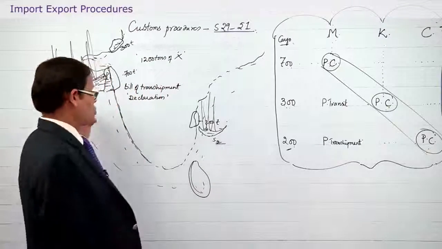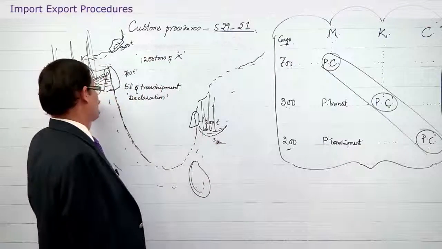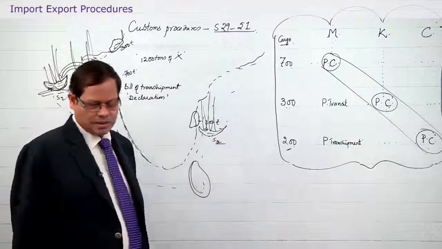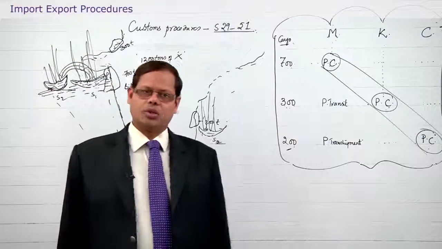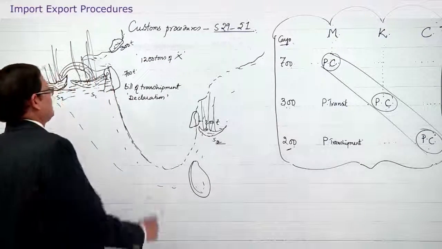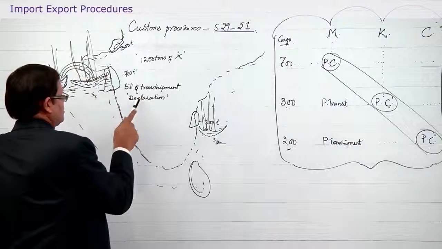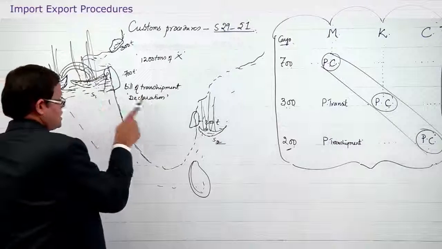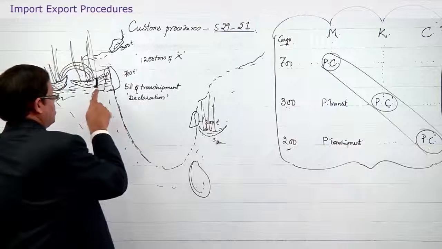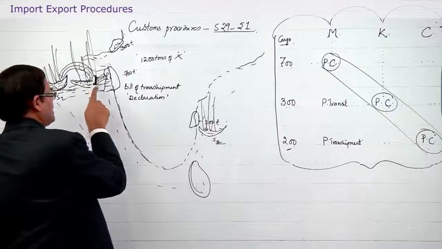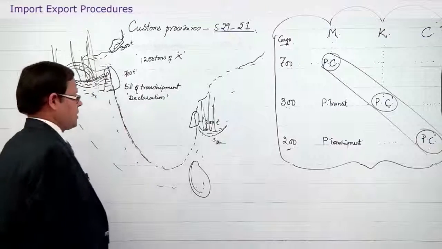But if the ship is to reach an Indian port, these extra precautions are there so that there should be no revenue loss. So, like this, extra precaution, extra formality, bill of transshipment or declaration is necessary in addition to import manifest, and the proper officer will be there, under whose supervision this transshipment takes place.